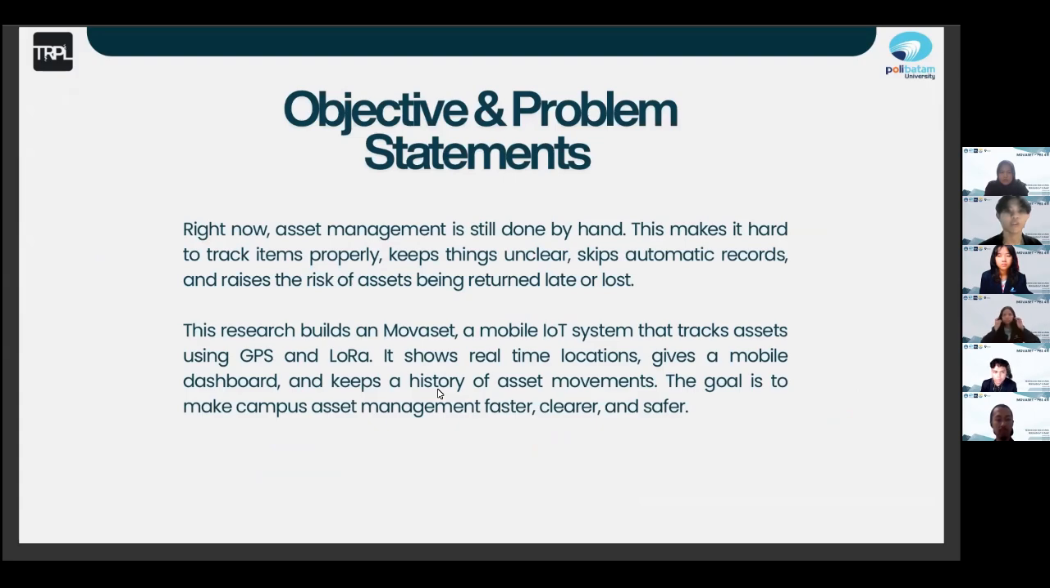So we have the objective and problem statements. Right now, asset management is still done by hand. This makes it hard to track items properly, keeps things unclear, skips automatic records, and raises the risk of assets being returned late or lost. This research builds on Movaset, a mobile IoT system that tracks assets using GPS and LoRa. It shows real-time locations, gives us a mobile dashboard, and keeps a history of asset movement. The goal is to make campus asset management faster, clearer, and safer.